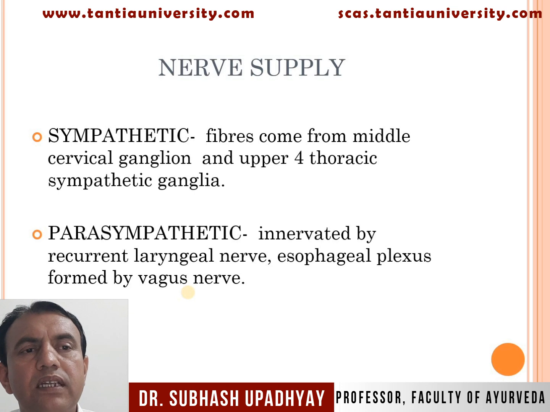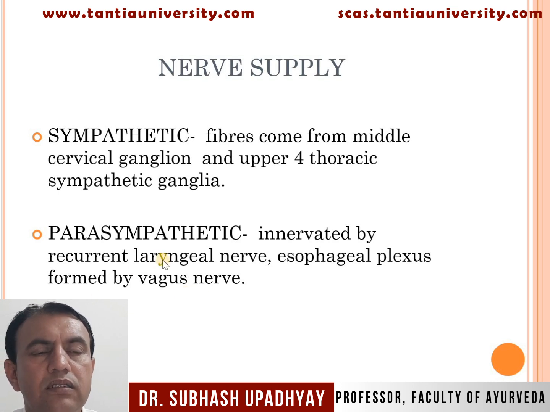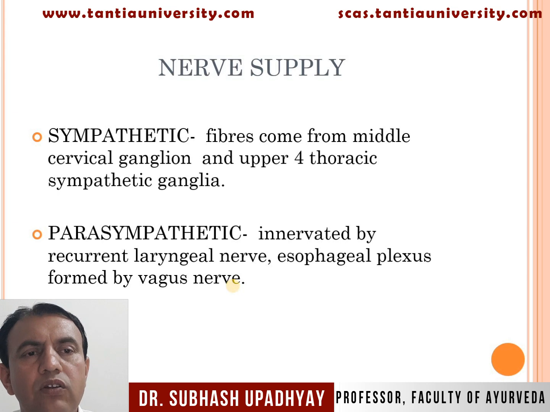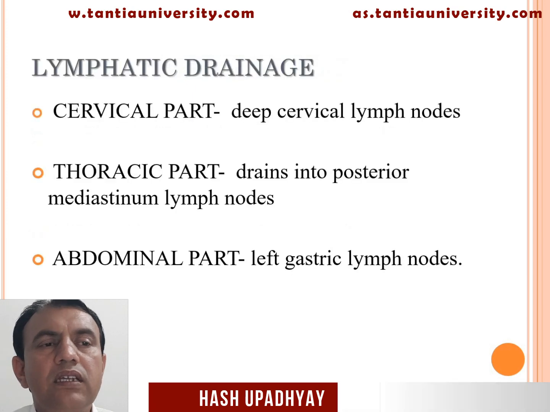And parasympathetic nerves: the upper half of the esophagus is supplied by the recurrent laryngeal nerve, and the lower half of the esophagus is supplied by the esophageal plexus, which is formed by the vagus nerve.